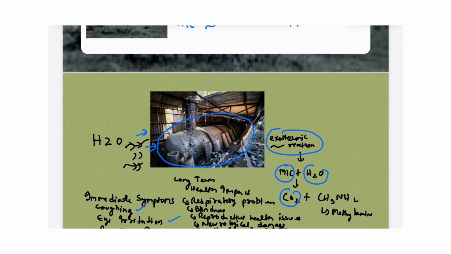And the people who were spared had long-term health impacts like respiratory problems, blindness, reproductive health issues, neurological damage, and they had to deal with soil and water pollution.